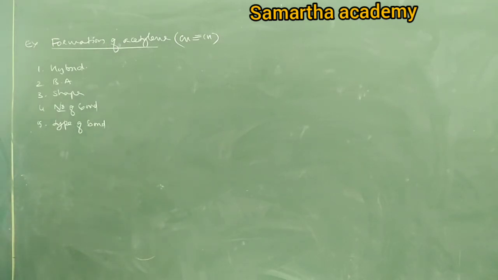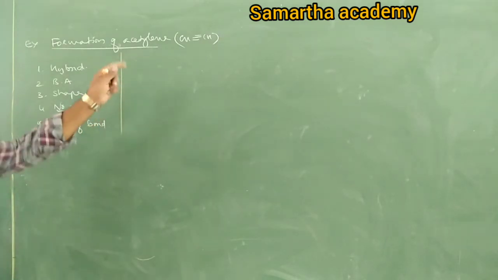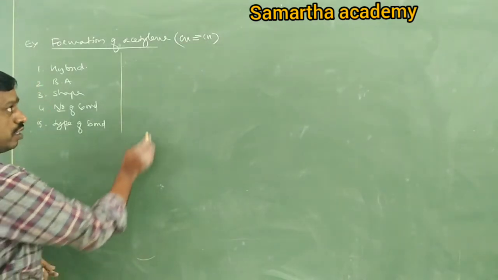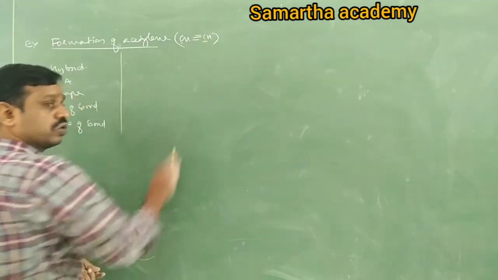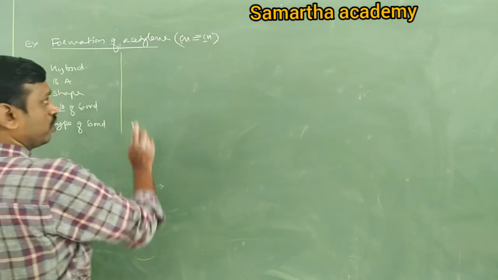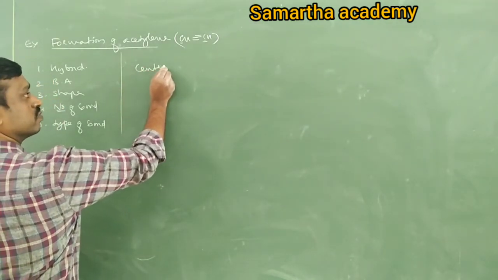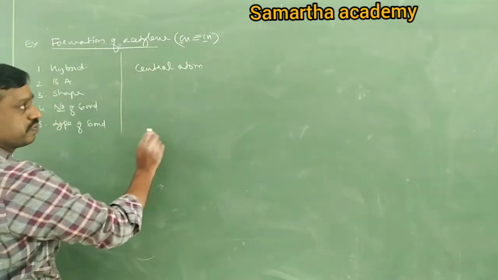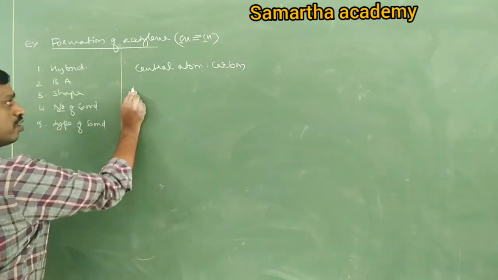Come on, tell me. In acetylene there are 2 carbons, no? C, C, right? Now this carbon undergoes sp, this carbon also undergoes sp. We need to explain how it undergoes sp. Come on, tell me. The central atom is carbon, no? Take any one carbon. Its electronic configuration, tell me.